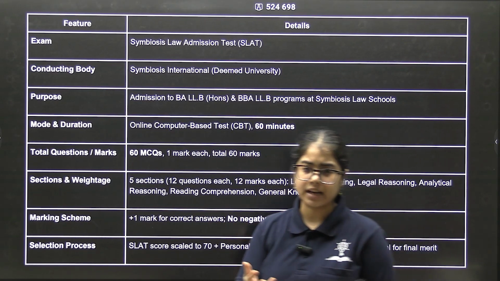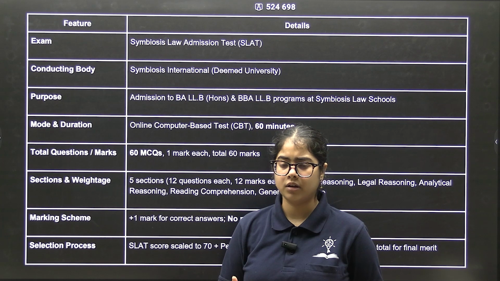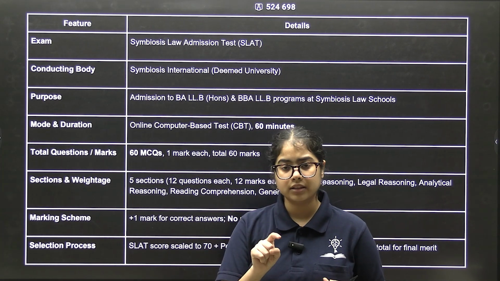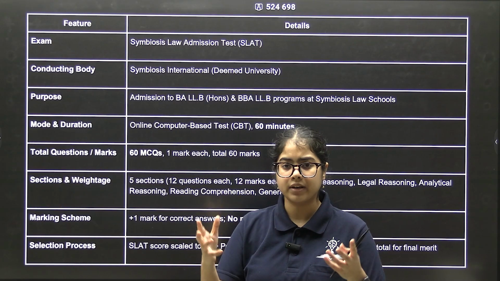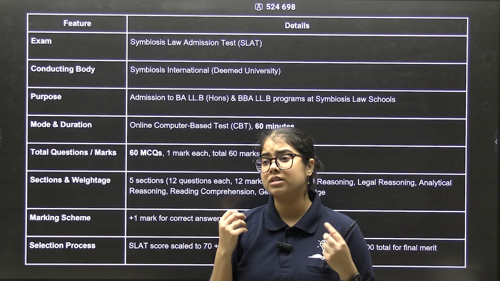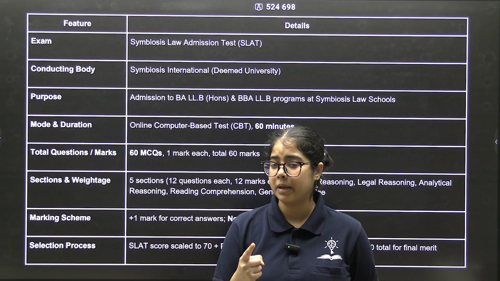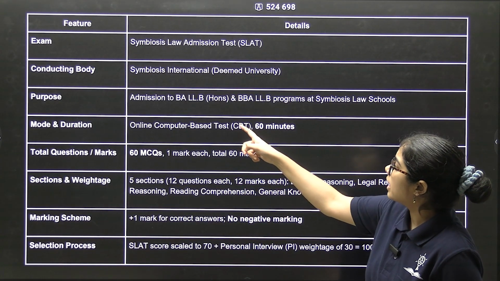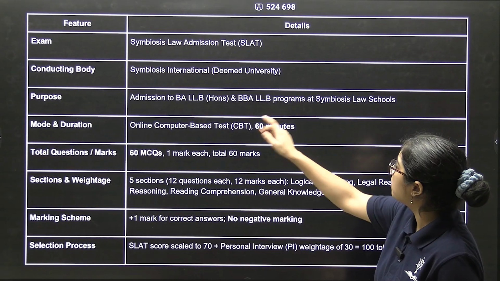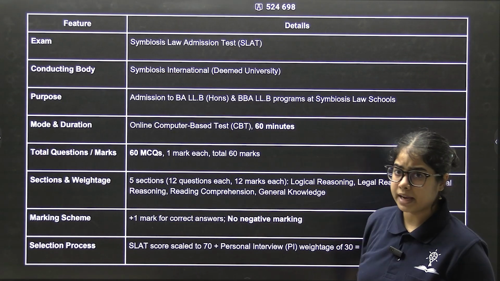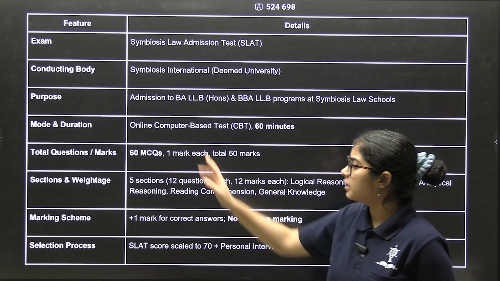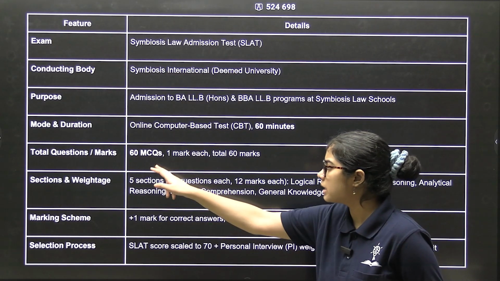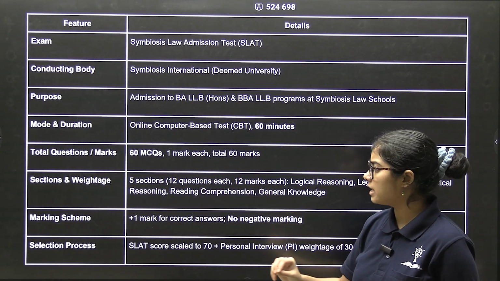You will be given a center, possibly closely located to you, and then you'll have to show up, select the options in the given exam, and then submit the paper. So it's a very tiny paper. It's just a 1 hour paper. It's a 60-minute paper with 60 questions. The purpose is admission to the BBA LLB and BA LLB programs. Mode is online. The total is 60 MCQs for 60 marks, so 1 mark each.